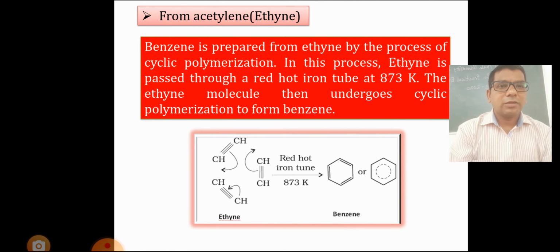From acetylene or ethyne. Benzene is prepared from ethyne by the process of cyclic polymerization. In this process, ethyne is passed through a red hot iron tube at 873 Kelvin. The molecules then undergo cyclic polymerization to form benzene. 3 molecules of ethyne heated in a red hot iron tube at 873 Kelvin give benzene.